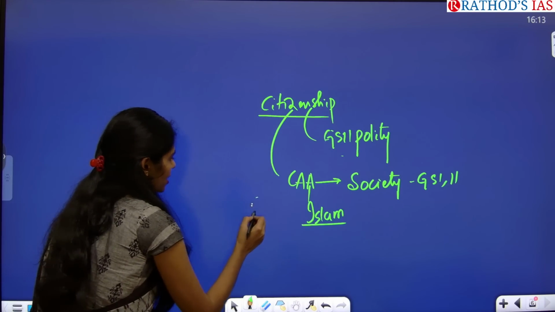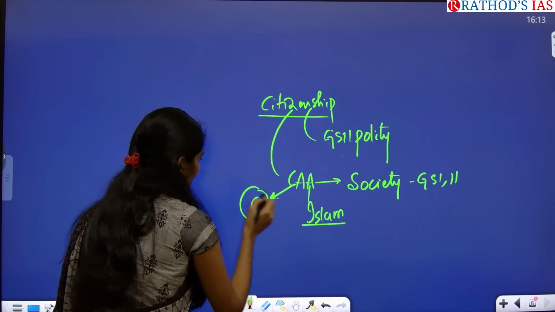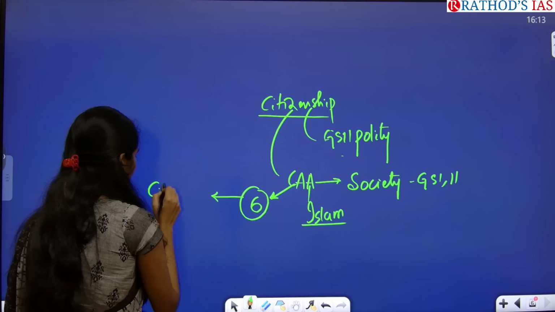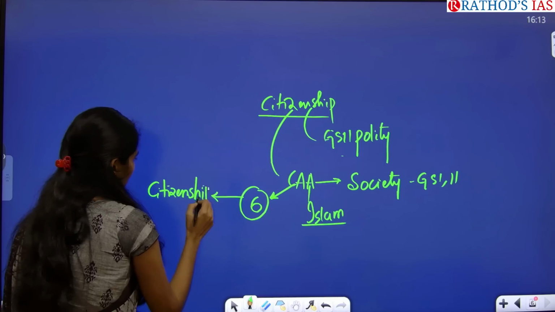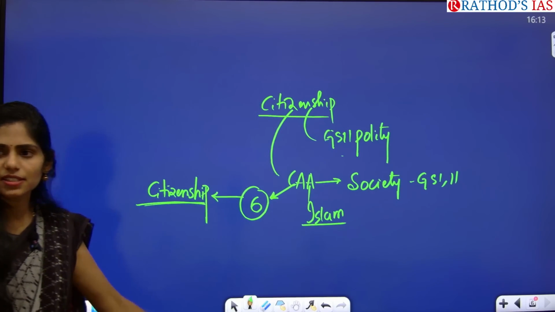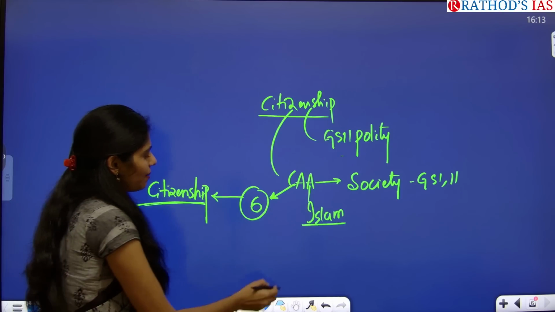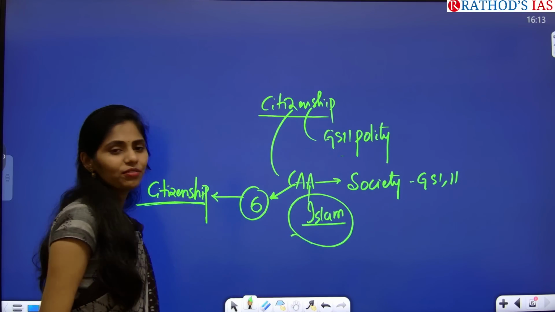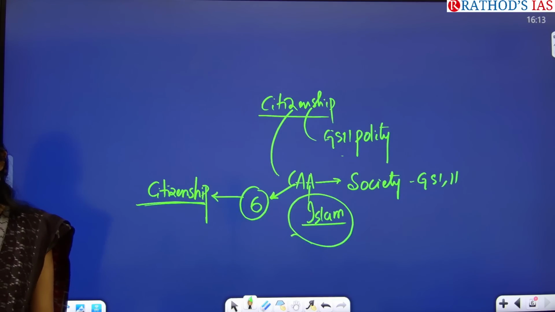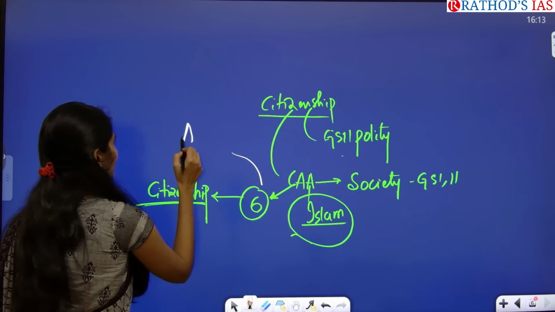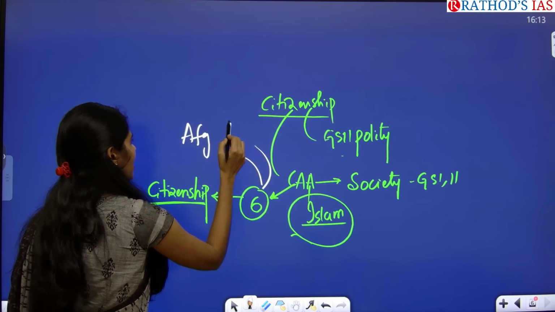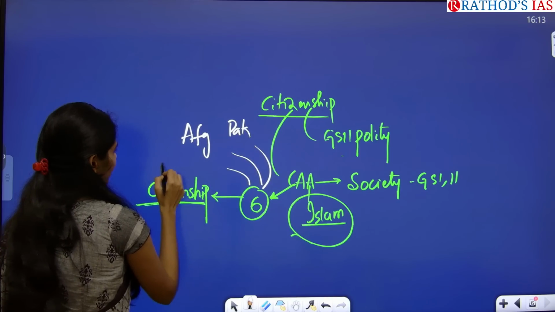For those 6 communities under this CAA, they will be getting citizenship. Islam had been excluded. And from which countries? Afghanistan, Pakistan and Bangladesh.